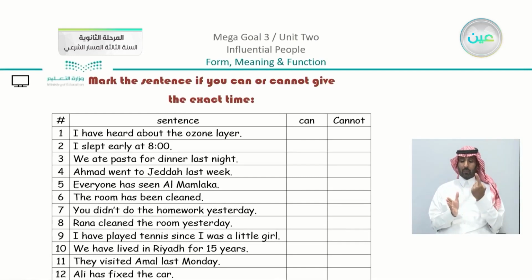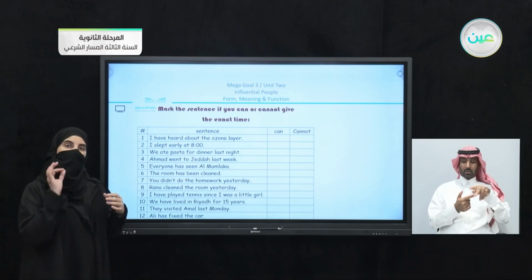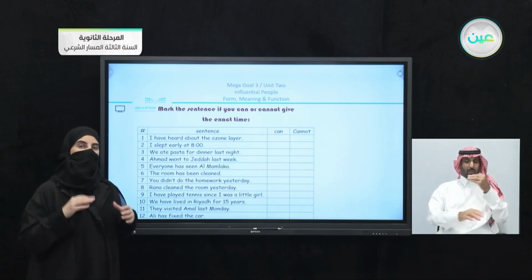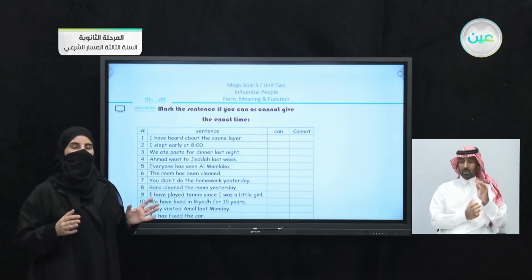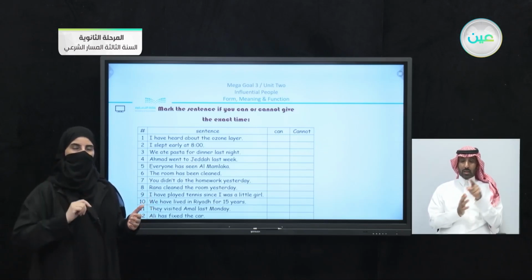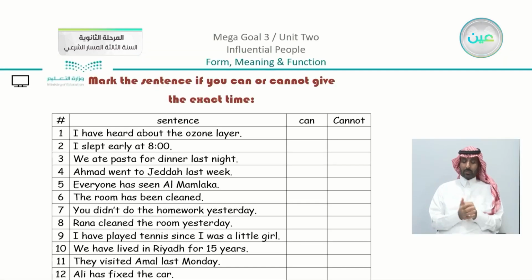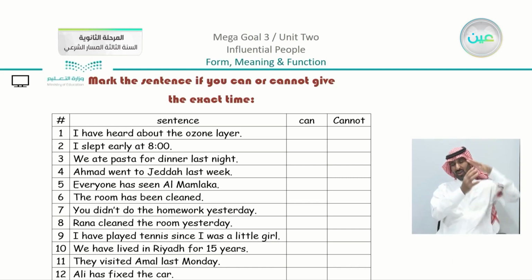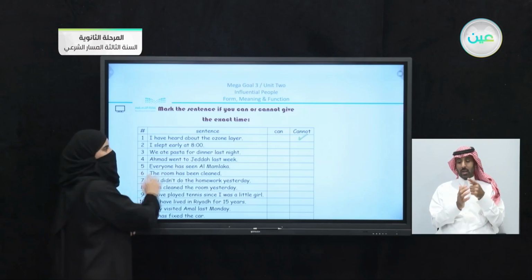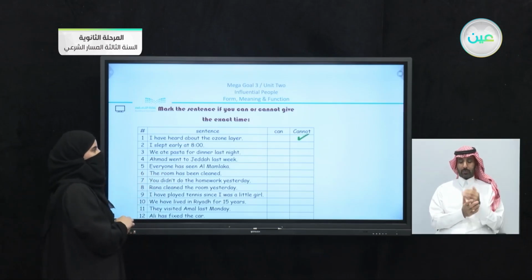First of all, I want to start with a very simple task here. You can see that we have 12 sentences. The idea of the 12 sentences is to see, can you give the exact time when this action happened or not? So if you can, check can. If you cannot, check cannot. We have the first one. I have heard about the ozone layer. Can you give the exact time when you have heard about the ozone layer? So here we can agree that we have can't or cannot.